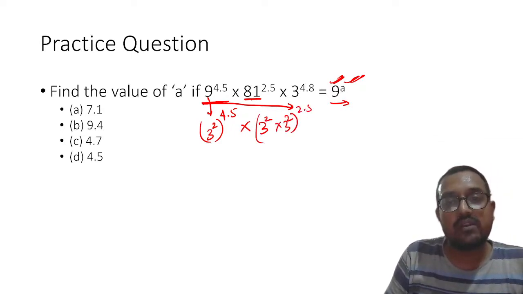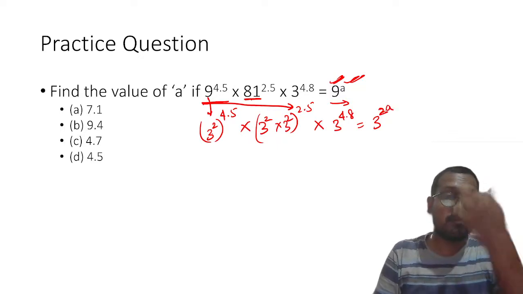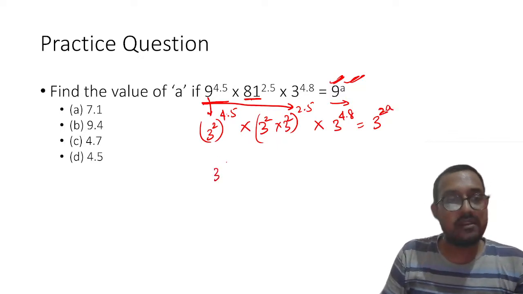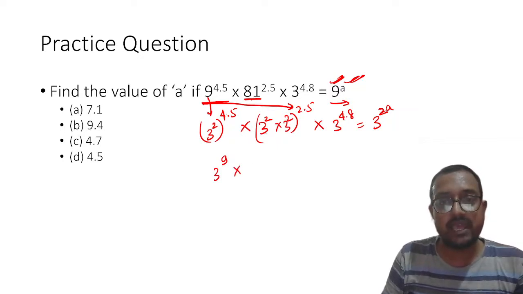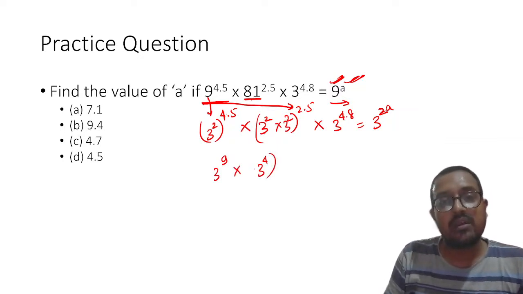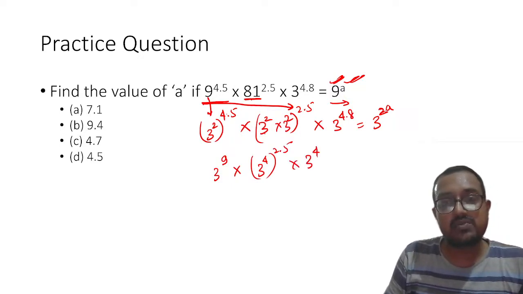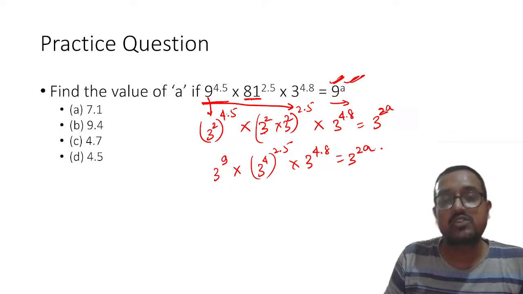Raised to power 2.5 multiplied by 3 raised to power 4.8, and that will be equal to 3 raised to power 2a. Right? So here again I will multiply 3 raised to power 9, 3 raised to power 9 multiplied by, this will be like 2 plus 2, 3 raised to power 4, and this will be 2.5, multiplied by 3 raised to power 4.8, and that will be equal to 3 raised to power 2a.